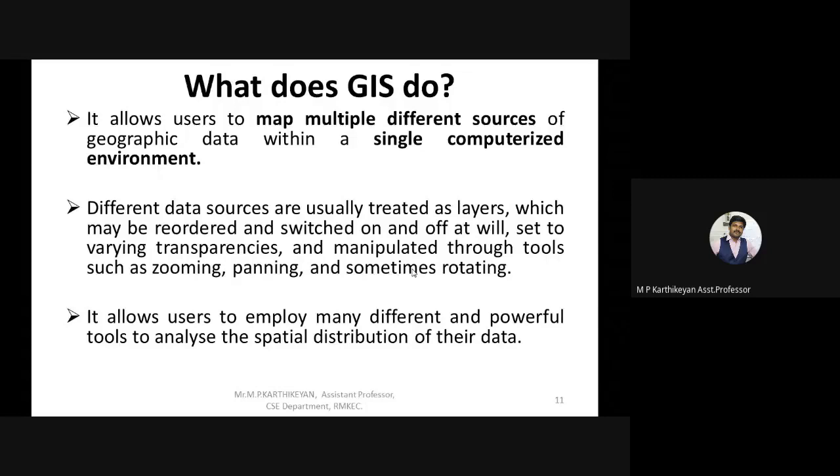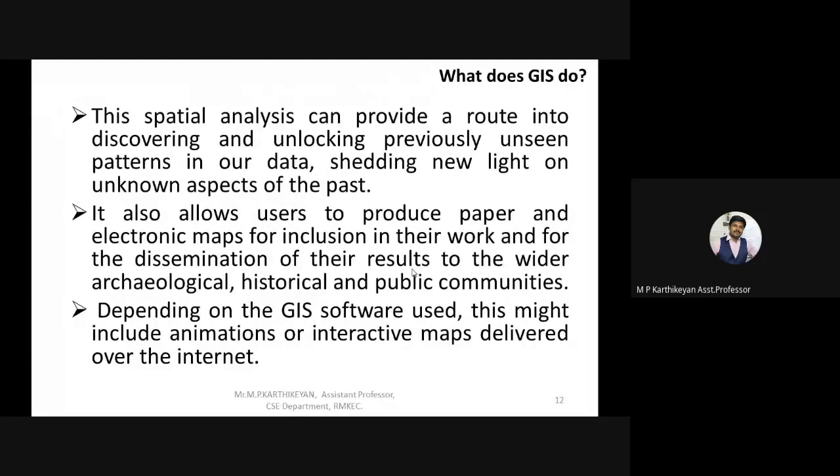Okay, so collecting various resources from various inputs, combining them together, processing the data, and then retrieving the information and delivering it to the user. That is the main part of this. This is a geographic information system. Okay, so you will come across a term called spatial analysis.